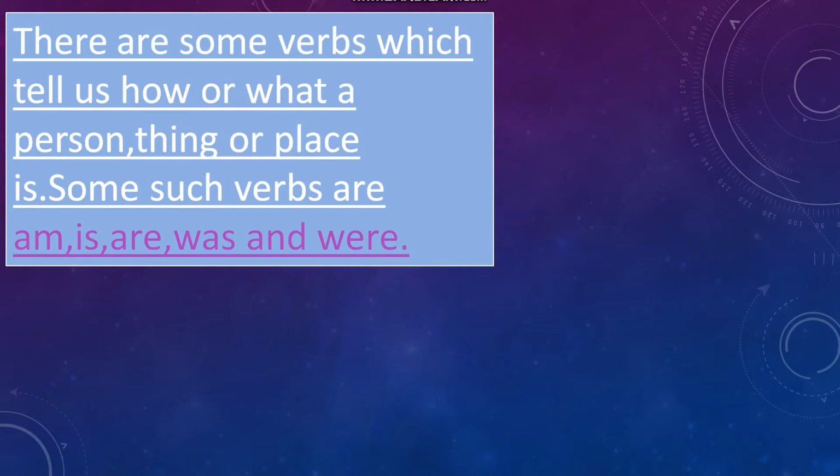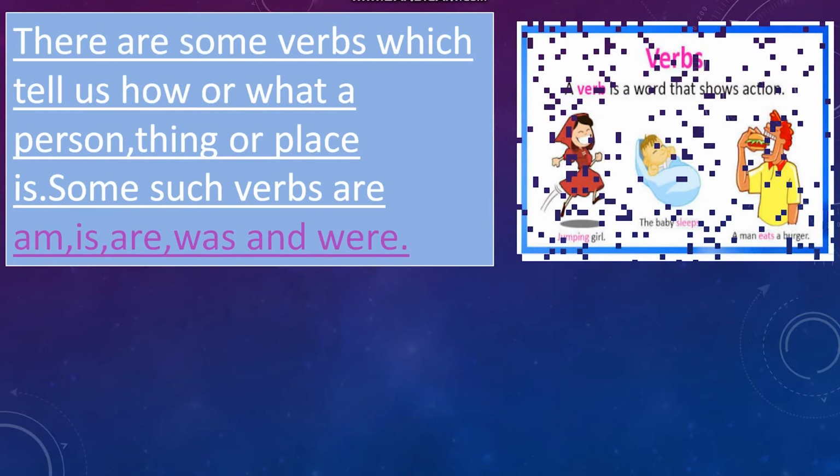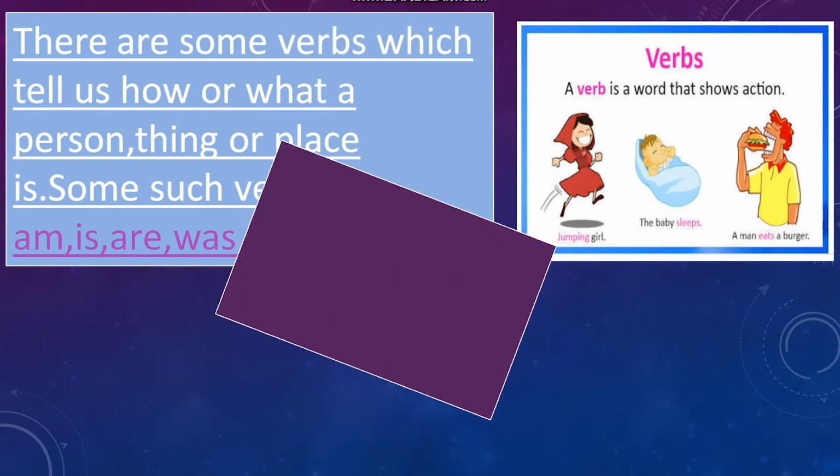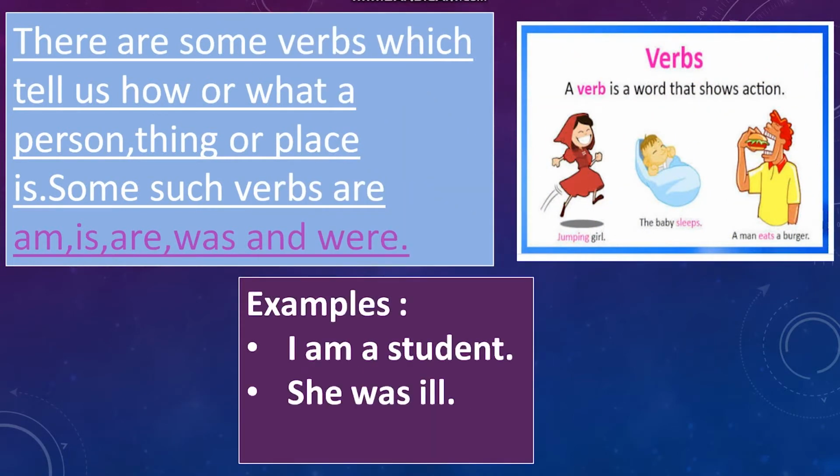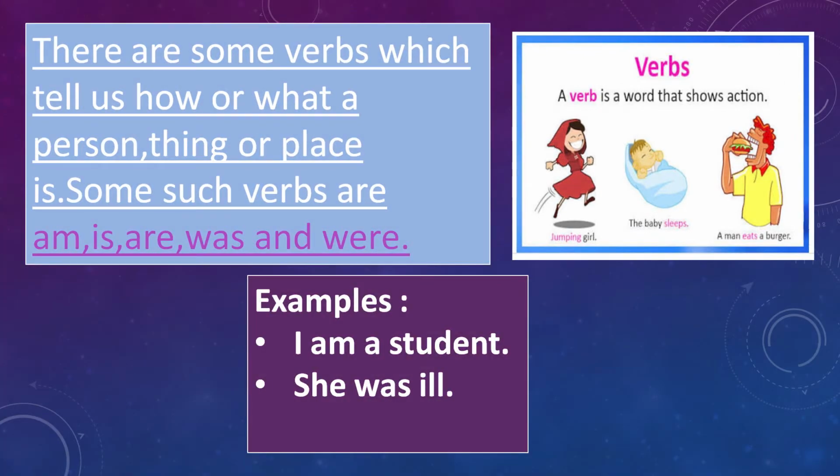But there are some verbs which tell us how or what a person, thing or place is. For example, am, is, was, are, were. For example, I am a student. Here, am is the verb. She was ill. In this sentence, was is the verb. So, these verbs are called helping verbs.